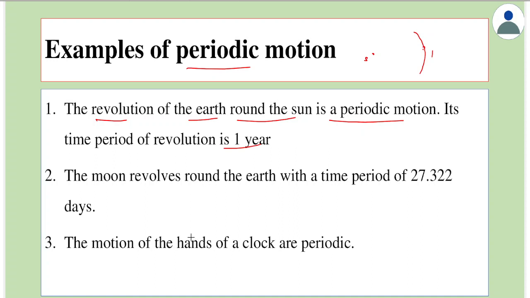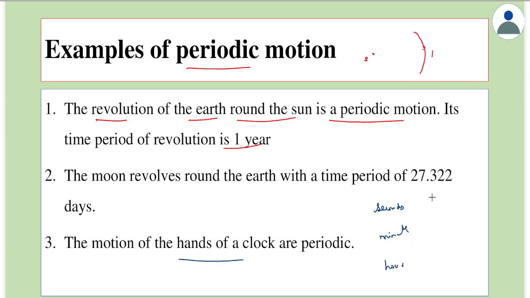Similarly, the moon revolves around the earth with a time period of 27.322 days. Even this is an example of a periodic motion. Also, the motion of hands of a clock are periodic. In the case of a clock, there are three kinds of hands called the seconds hand, minute hand, and then hour hand.